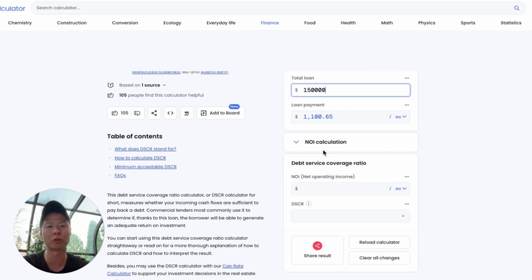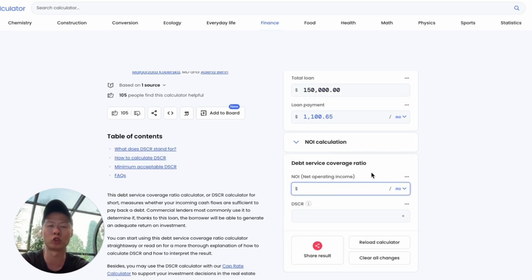NOI stands for net operating income. What that means is that you take the total rent minus the total property expenses, such as tax, maintenance, insurance, utilities, vacancy rate, property management fees, and all that stuff. Once you combine everything, the leftover without the mortgage payment is what we call net operating income. That's the term we're going to be using a lot in this process.